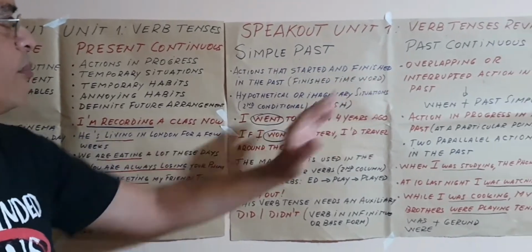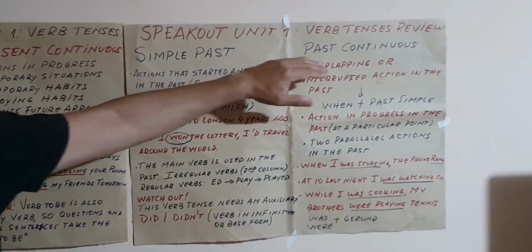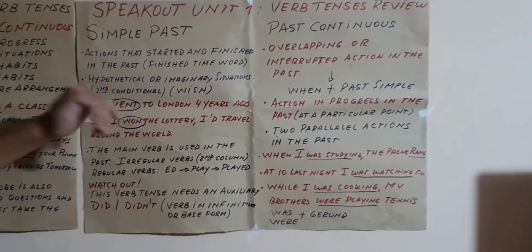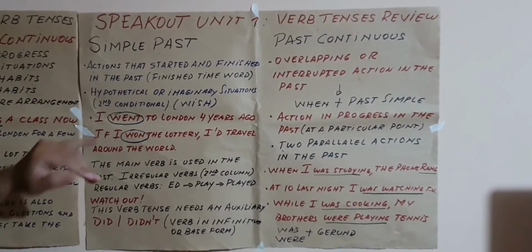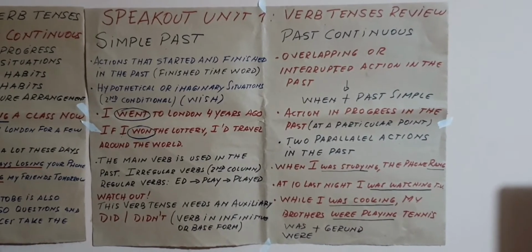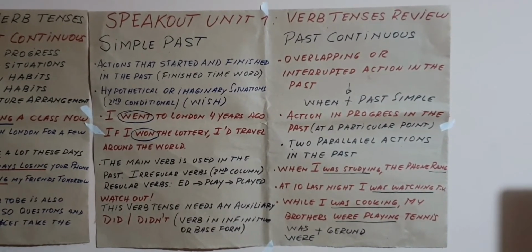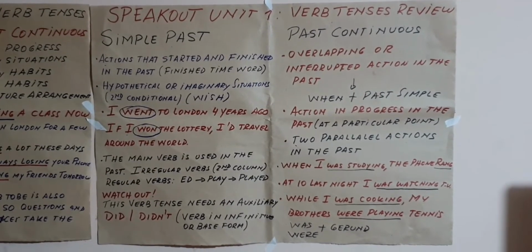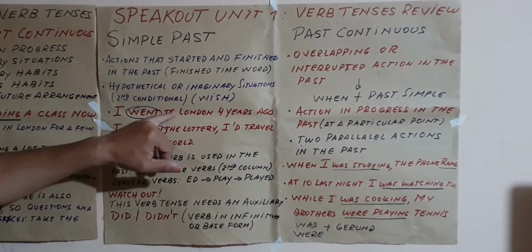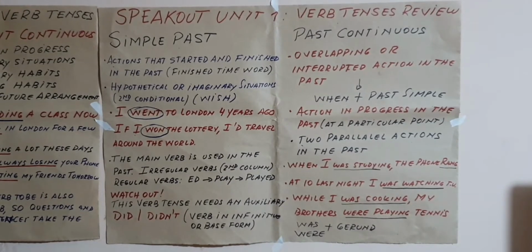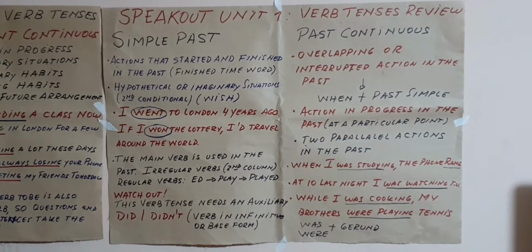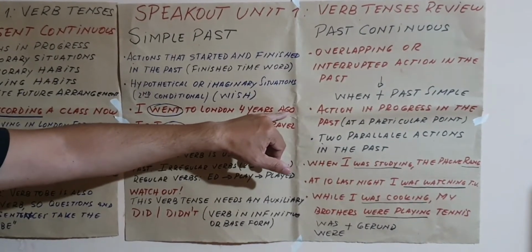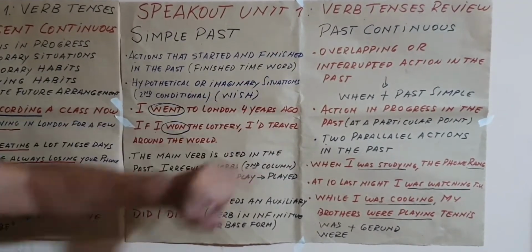As regards the past, we have the simple past and the past continuous. So the simple past is used for actions that started and finished in the past with a finished time word, or hypothetical or imaginary situations using the second conditional, for example. If I say, I went to London 4 years ago, it means that I went and I came back, I am here now, so it is ago. This is the finished time word, ago.